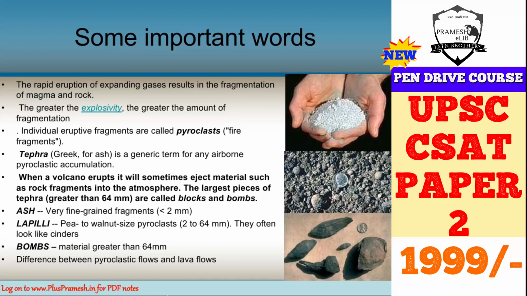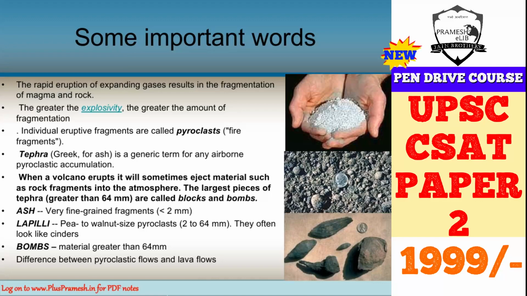Now sometimes in pictures or in the news, you hear the terms pyroclastic flows and lava flows, but they are two different terms. Pyroclastic flows, because of their larger amount of gas and water, are very fast.